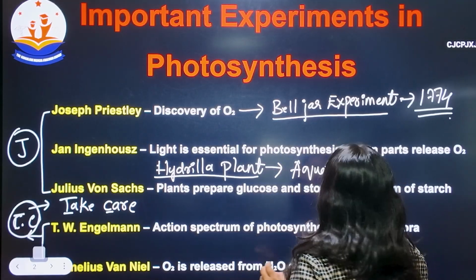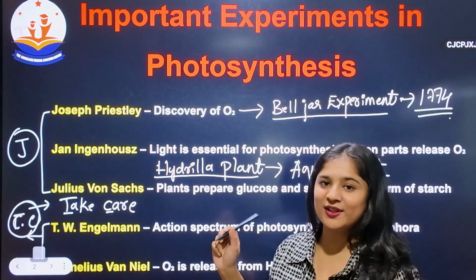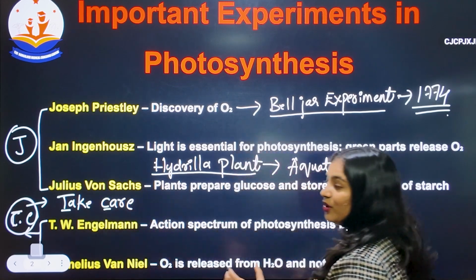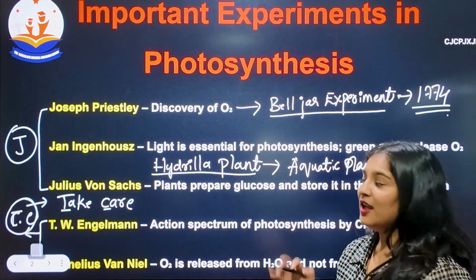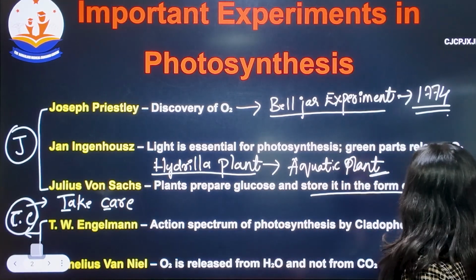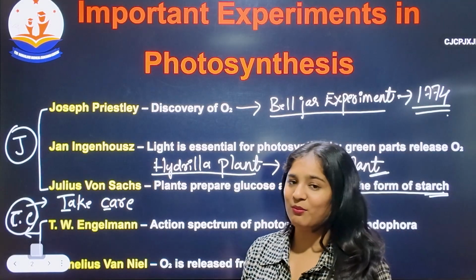So by using this plant, he concluded that light is very essential for photosynthesis. Got it? So the third scientist, Julius von Sack, you can remember in a single sentence: the plant prepares glucose and it is stored in the form of starch. Just remember like this. It's very simple to remember, right?